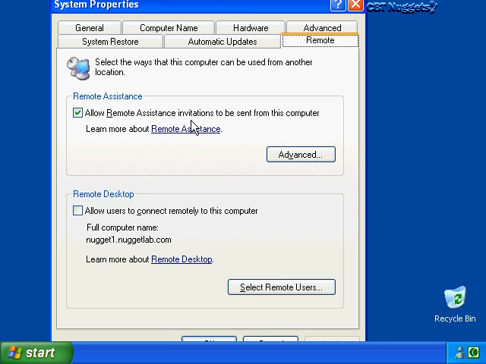From here, make sure that this option, Allow Remote Assistance Invitations to be sent from this computer, is enabled. If this option is not enabled, you effectively have turned off remote assistance because you're not able to send an invitation to allow somebody to connect to your computer. Additionally, there's some other options underneath the Advanced button. Let's take a look at that.